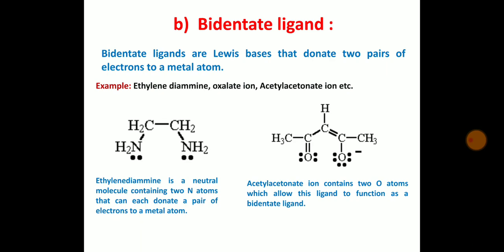Bidentate ligands are those ligands which can donate two lone pairs of electrons to the metal atom. So in a bidentate ligand, two atoms are responsible for the donation of the lone pair of electrons to the central metal atom. For example, ethylene diamine contains two nitrogen atoms which donate the lone pair of electrons to the central metal atom and thus act as a bidentate ligand. Same in the case of the acetylacetonate ion, which contains two oxygen atoms, which allows this ligand to function as a bidentate ligand.